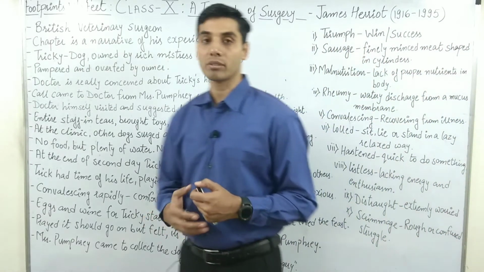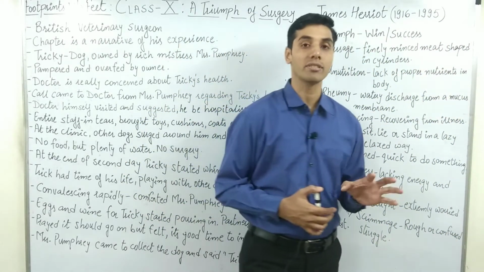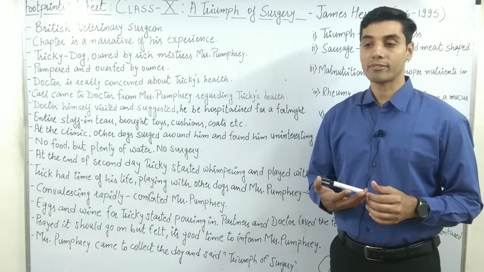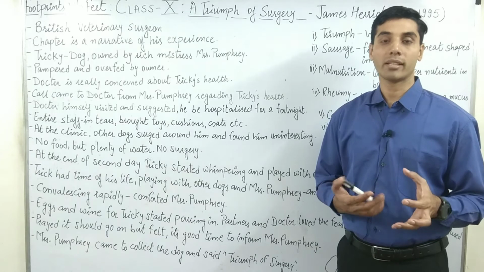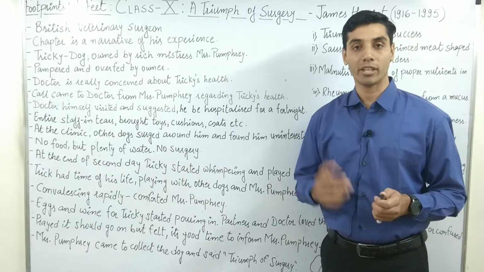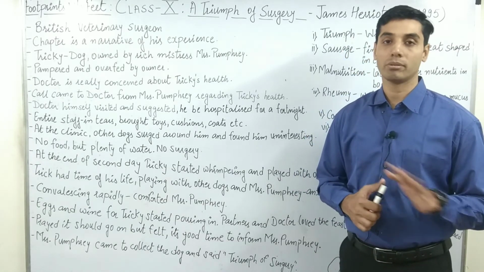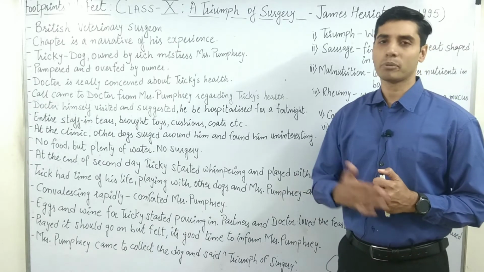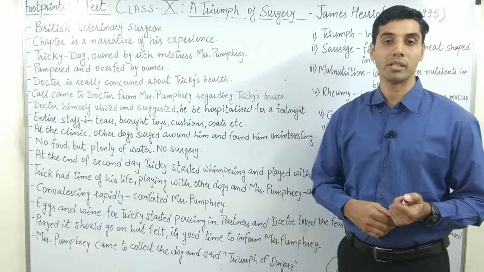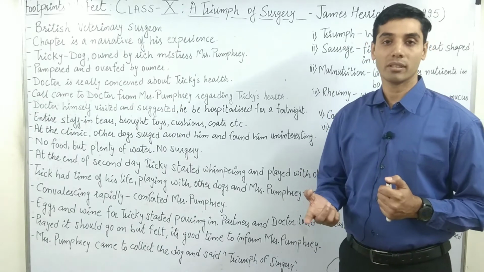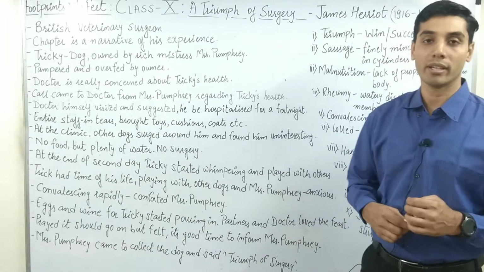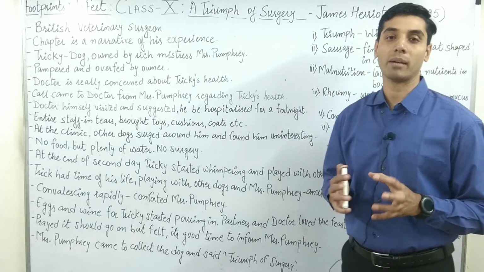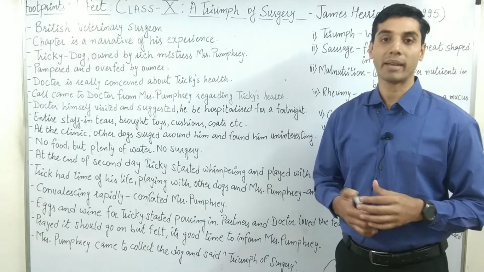Now, Mrs. Pumphrey has got this dog Tricky, and Mrs. Pumphrey just loves this dog as a pet like anything. If you guys have got a pet, then of course you know that the kind of love or the kind of bond between you two would be just unexplainable to any other person. So people will think, why do you have so much love for a dog, he's just an animal, but of course the owner knows the kind of love or bond that is shared between the owner and that pet. So it's no longer a pet, it actually becomes a family member, even sometimes more than a family member.